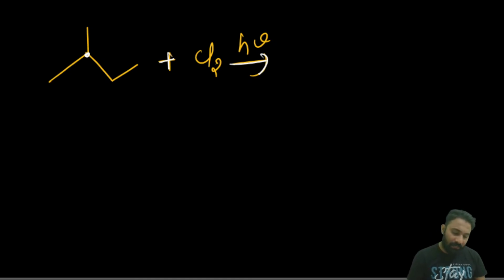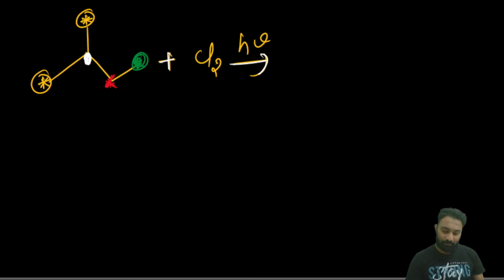Now we'll see how many different types of hydrogens we have. Here this carbon's hydrogens and this carbon's hydrogens are the same. Then this hydrogen is different, this hydrogen is different, and this hydrogen is also different. These two yellow color hydrogens are of the same nature, and the white color hydrogens are of a different nature. The red color carbon containing hydrogens has a different nature, and the green color carbon containing hydrogens has a different nature.